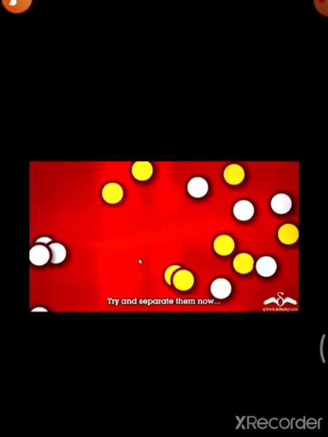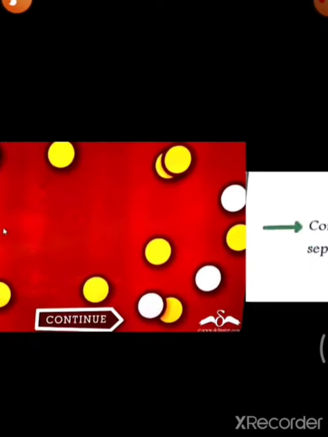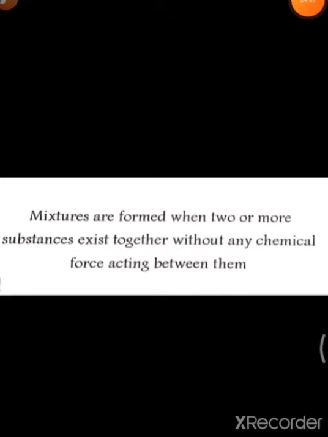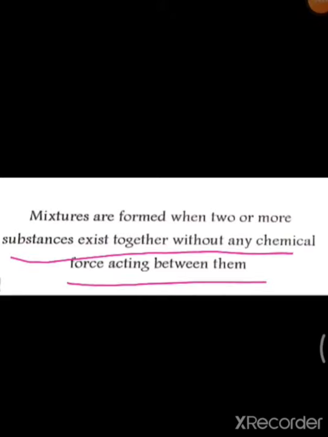That's why your sentence, that we read, mixtures are formed when two or more substances exist together without any chemical force acting between them, means this.